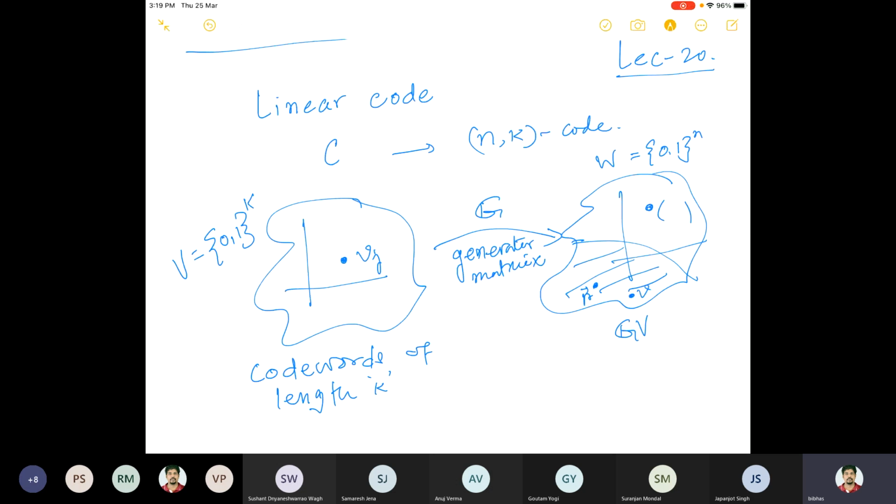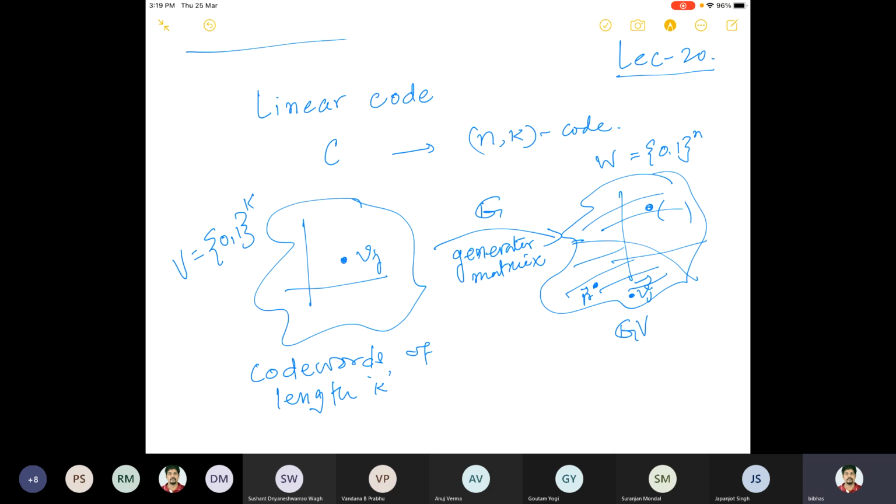You got this Vj here. Okay, but this is the original one, but you received R. Since R times H transpose, as you said, is the syndrome, if that is equal to 0, even if there is an error, it is not detected. Now the question is, what are the errors which can be detected?